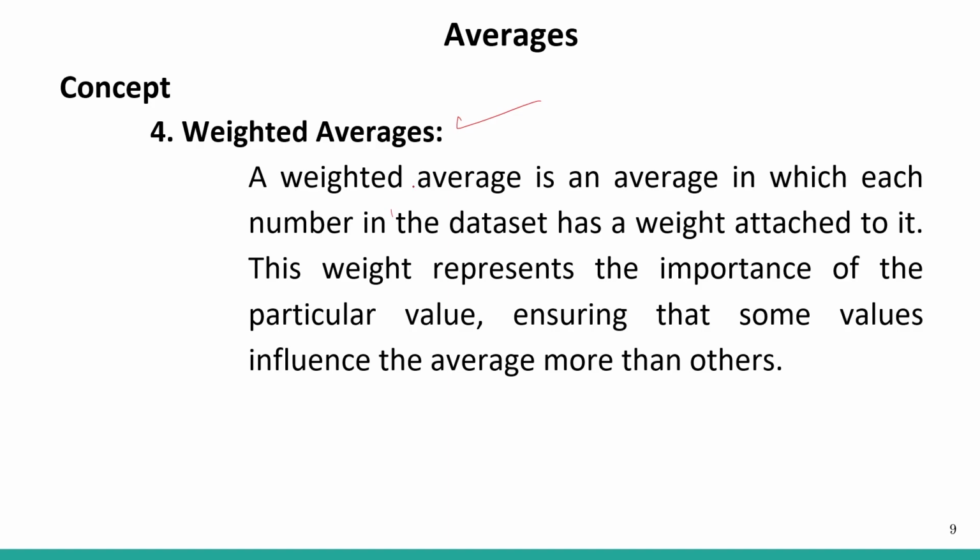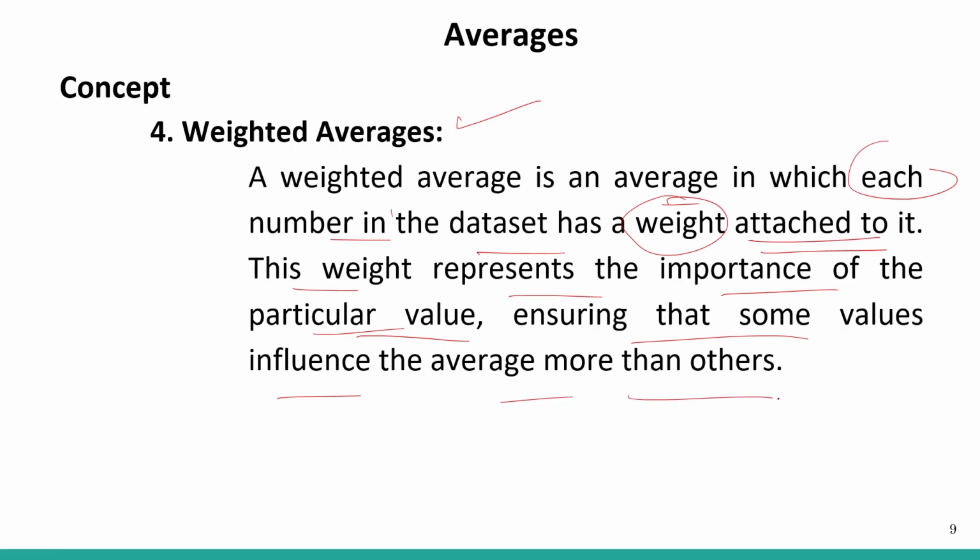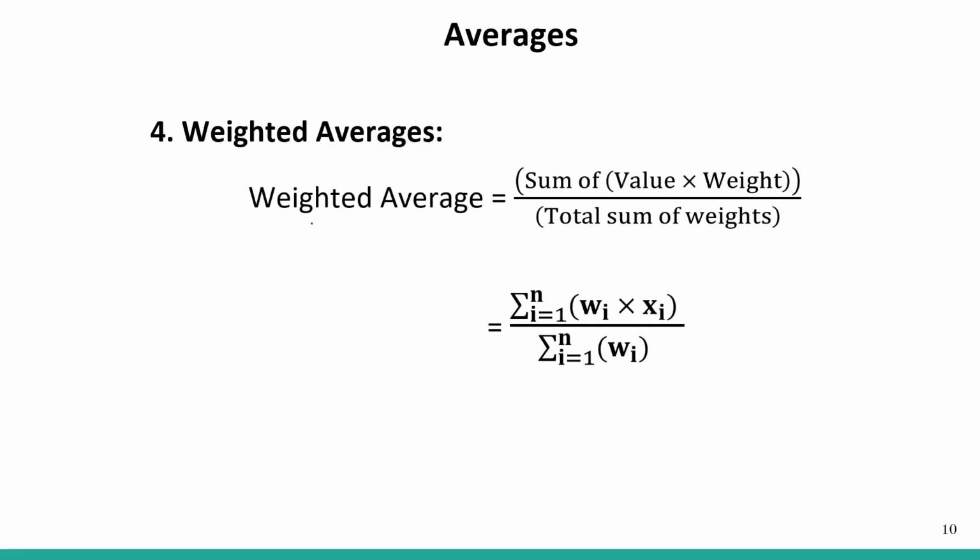So weighted averages. What is weighted average and how is it different from average? Weighted average is an average in which each number in the data set has a weight attached to it. It has different criteria, that is, different priority. So this weight represents the importance of the particular value, ensuring that some values influence the average more than the others.